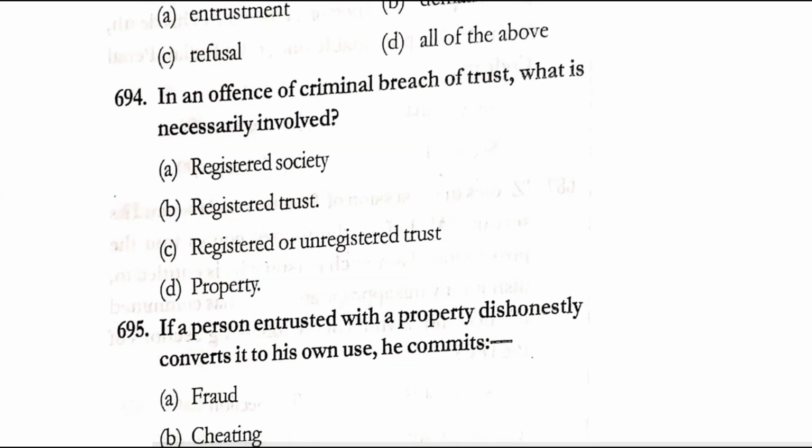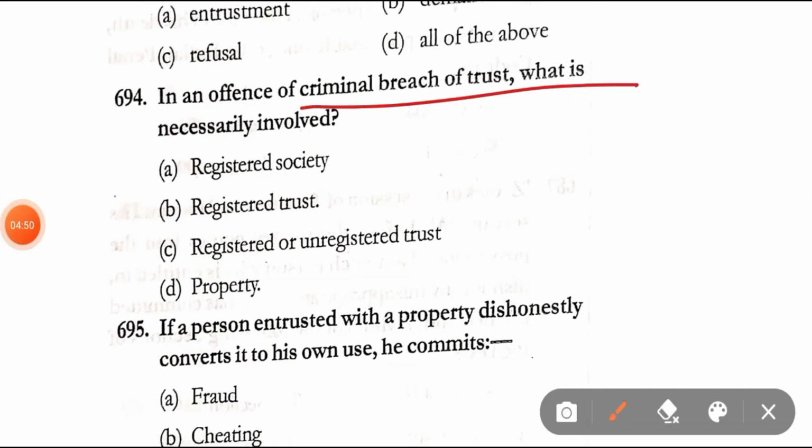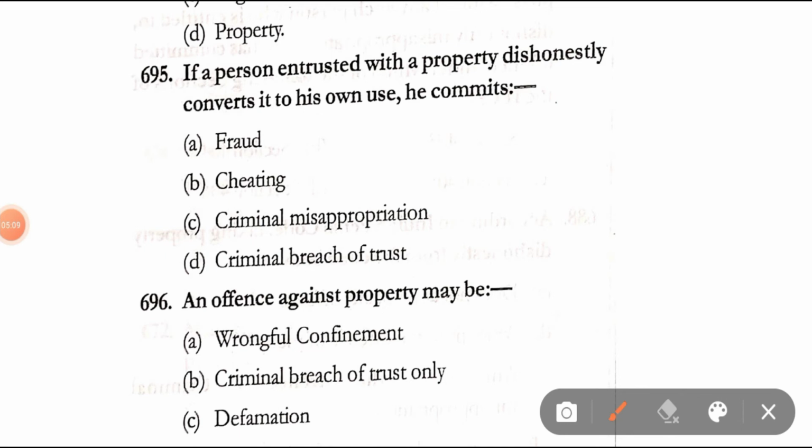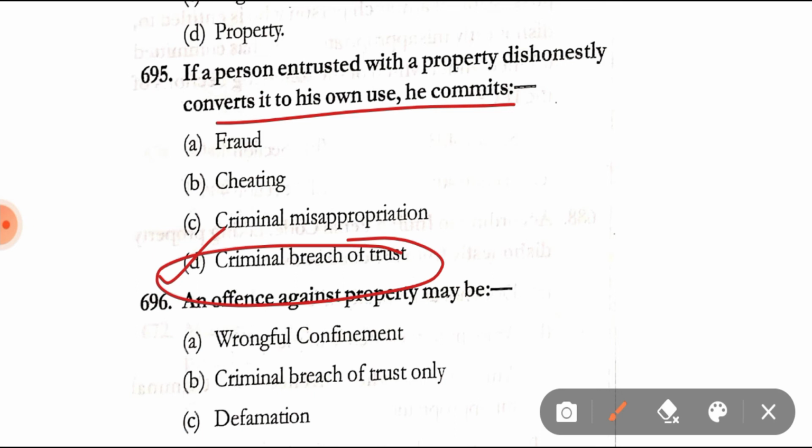Question number 694. In an offence of criminal breach of trust, what is necessarily involved? Registered society, registered trust, registered or unregistered trust property. Correct answer is option D, that is property. Question number 695. If a person entrusted with a property dishonestly converts to his own use, he commits fraud, cheating, criminal misappropriation, criminal breach of trust. Correct answer is option D, that is criminal breach of trust.